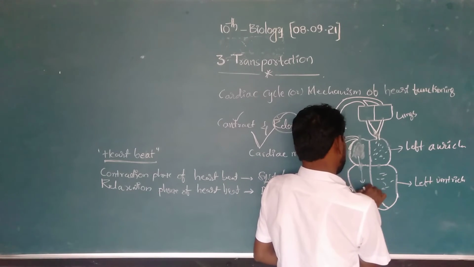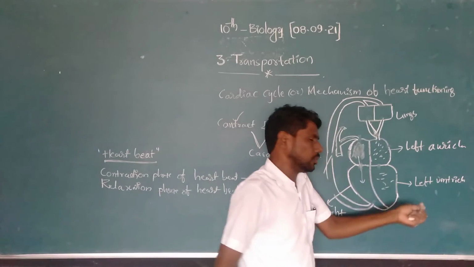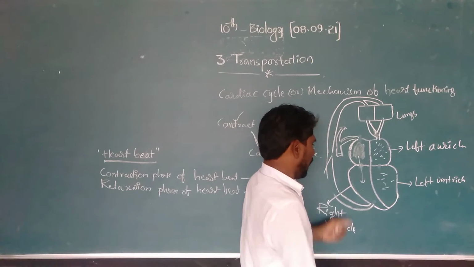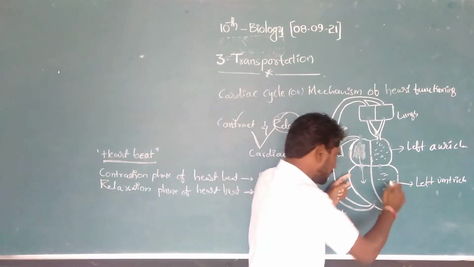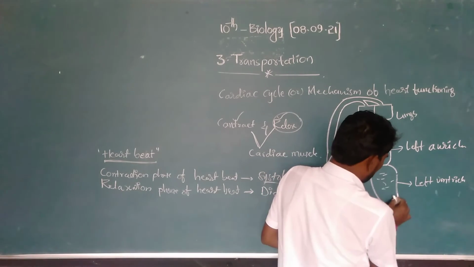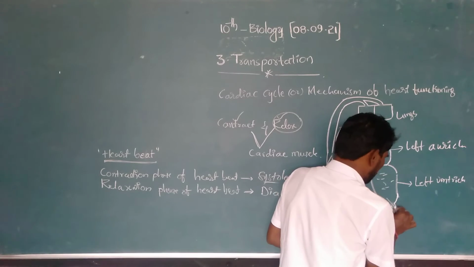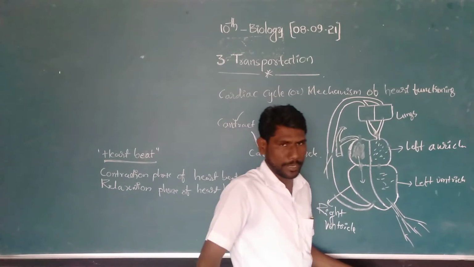When impure blood reaches the right ventricle and pure blood reaches the left ventricle, the two ventricles contract at a time. The pure blood present inside the left ventricle is supplied to all other parts of the body.